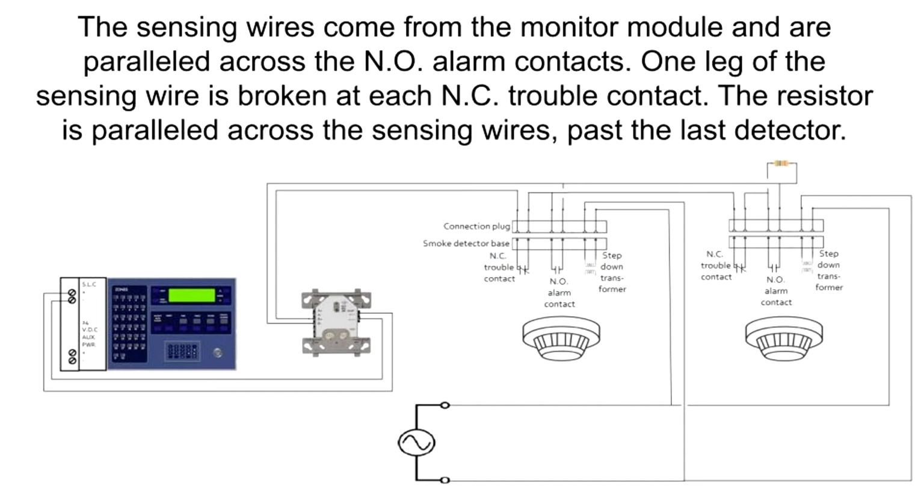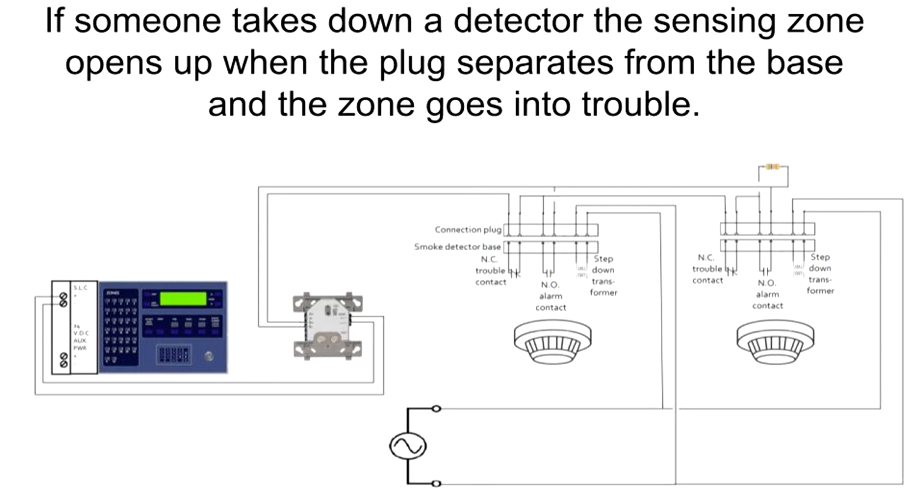The sensing wires come from the monitor module and are paralleled across the normally open alarm contacts. One leg of the sensing wire is broken at each normally closed trouble contact. The resistor is paralleled across the sensing wires past the last detector. If someone takes out a detector, the sensing zone opens up when the plug separates from the base and the zone goes into trouble.